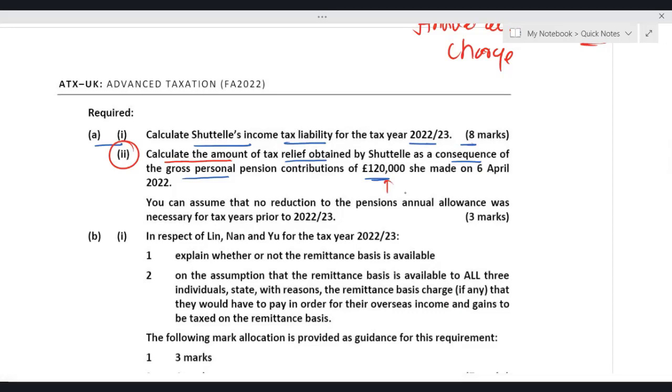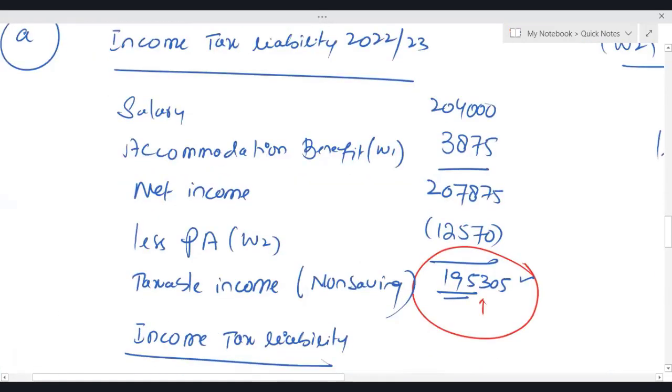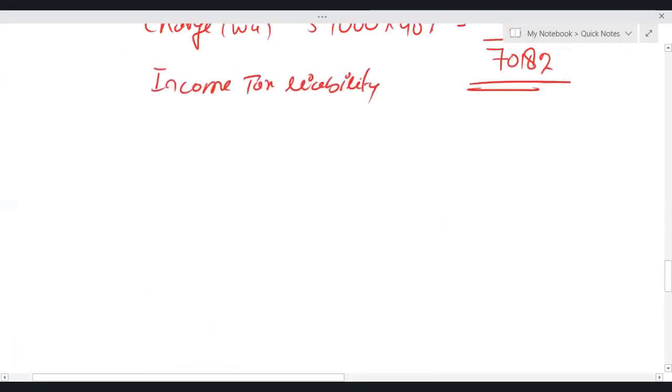Okay. To calculate what exactly benefits Shuttle has received due to this gross PPC of 120, let us first calculate income tax liability without gross PPC, so that we can compare what we got with gross PPC and what we have without gross PPC. Why am I doing this?